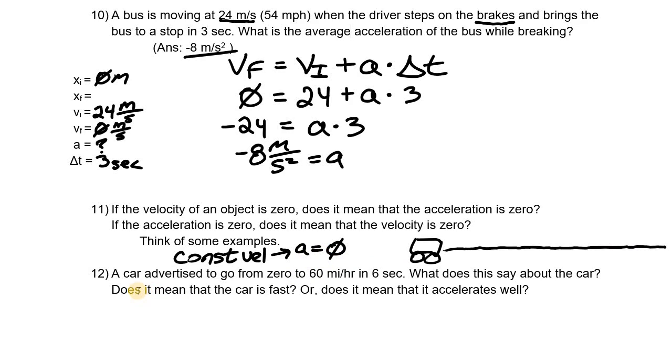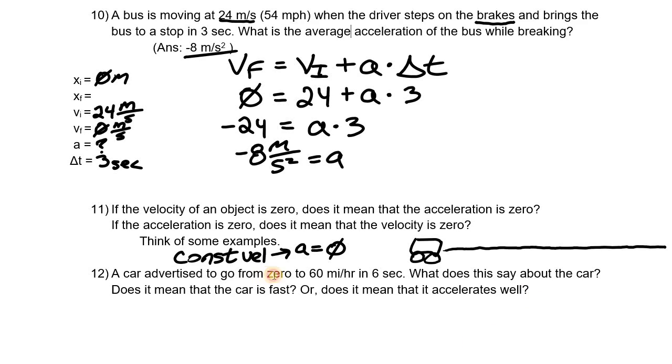How about this next one? A car is advertised to go from 0 to 60 miles an hour in 6 seconds. What does this say about the car? Does it mean that the car is fast? Or does it mean that it could accelerate well?